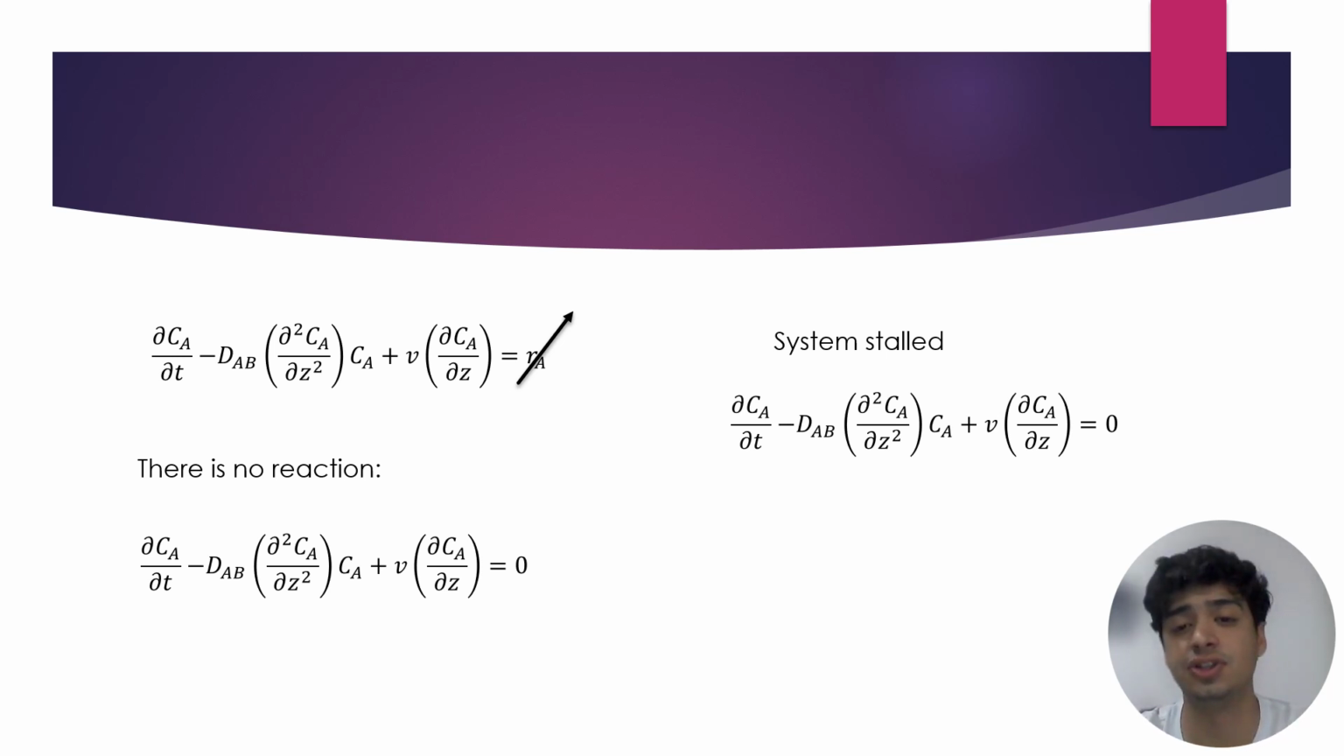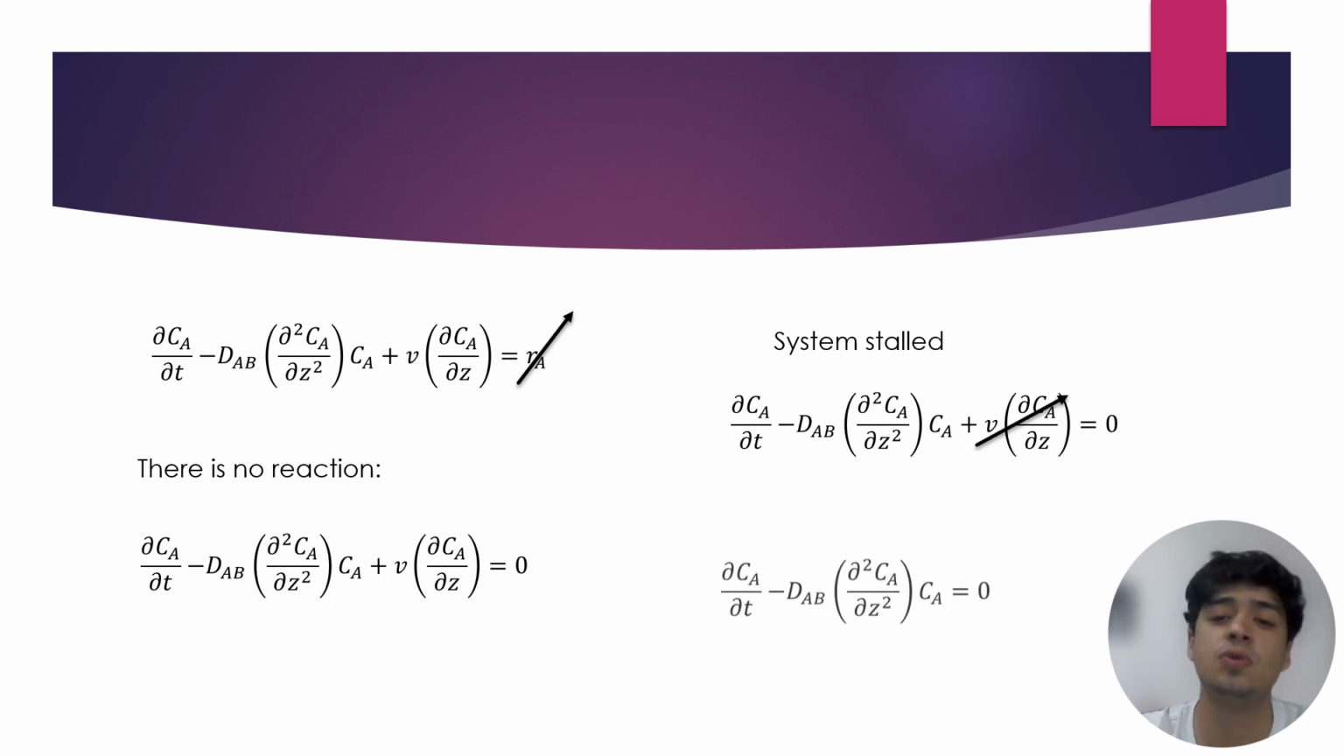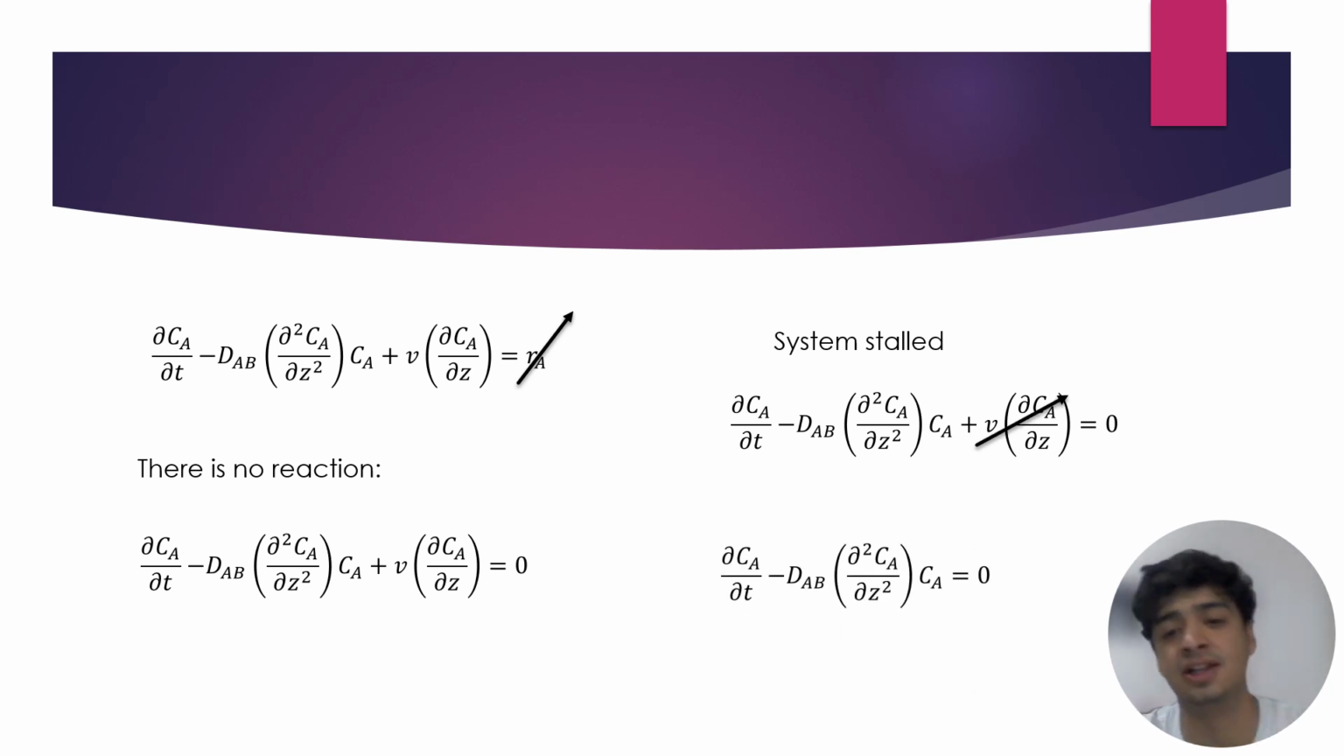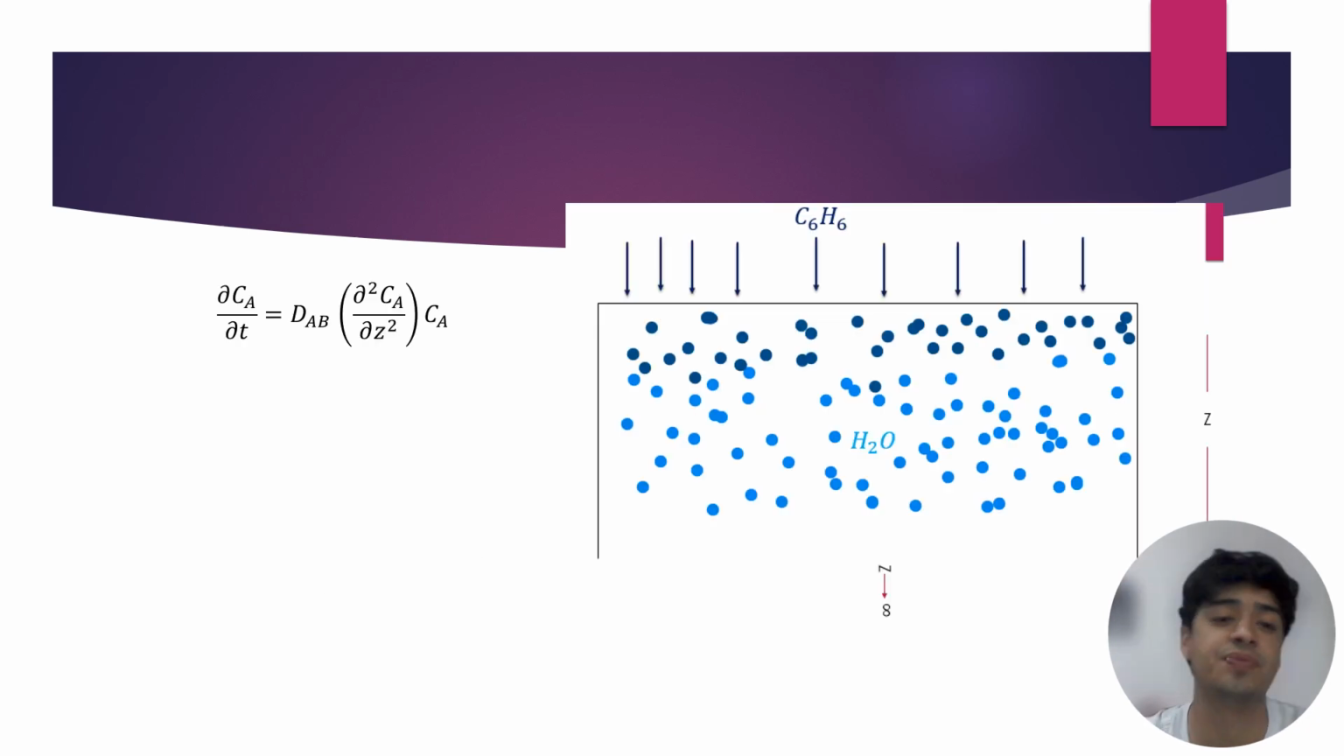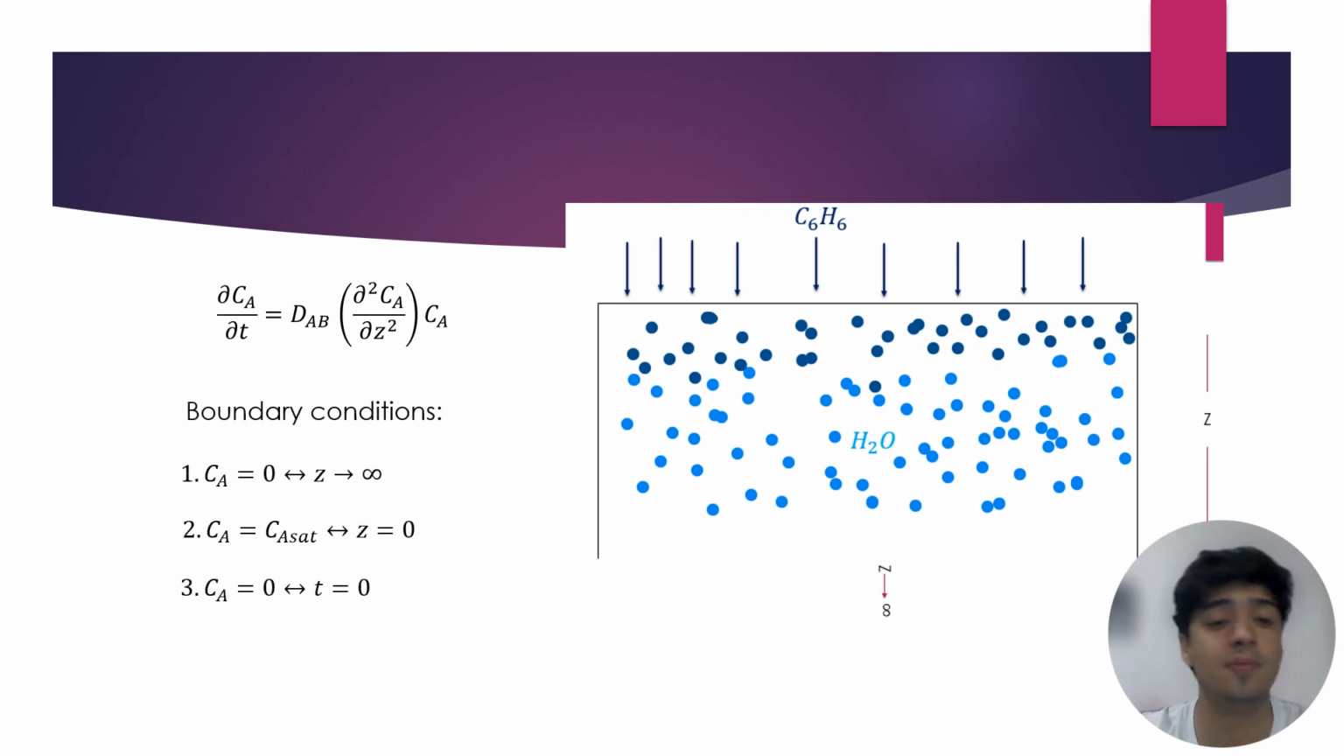Now, another consideration is the system is stuck, so there is no physical movement of the liquid. So we can take out the velocity and we will have this final equation. Now, to solve this final equation, we will need to use some boundary conditions. These boundary conditions are very important to solve this equation so we can have the solution.